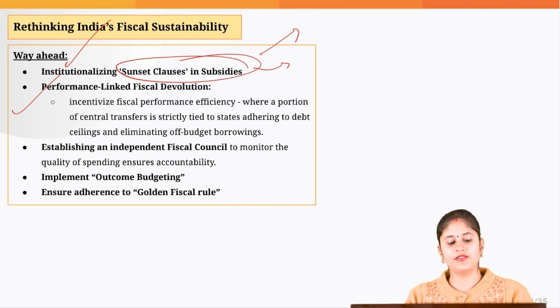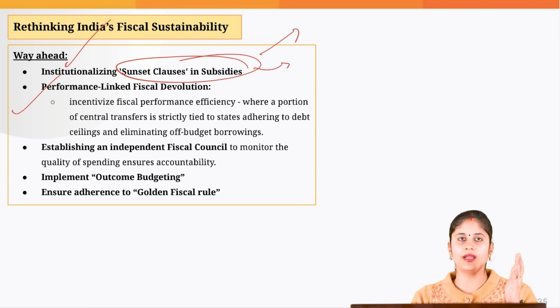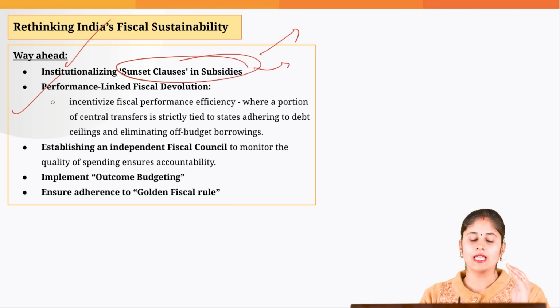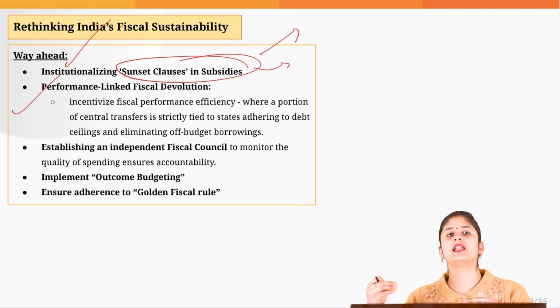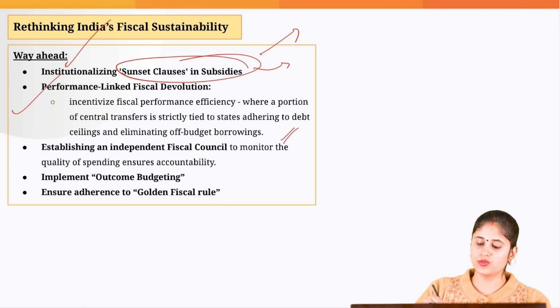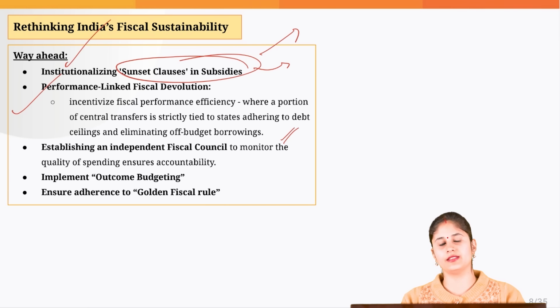Then we can come up with performance-linked fiscal devolution when it comes to states. If they are performing well, if they are able to reduce their off-budget borrowing, then in that case they should get a higher amount of devolution from the central government. This would give a boost to competitive federalism as well.